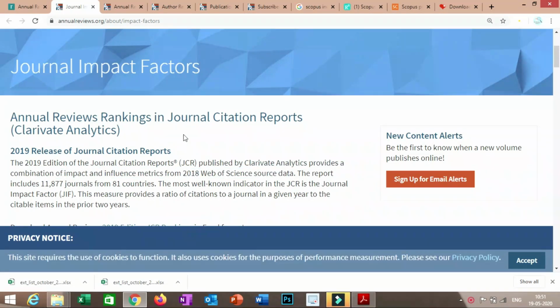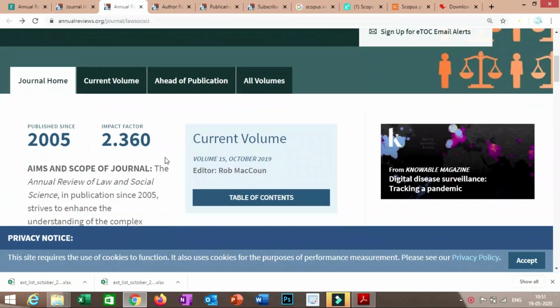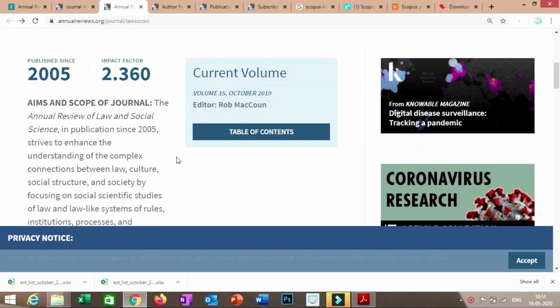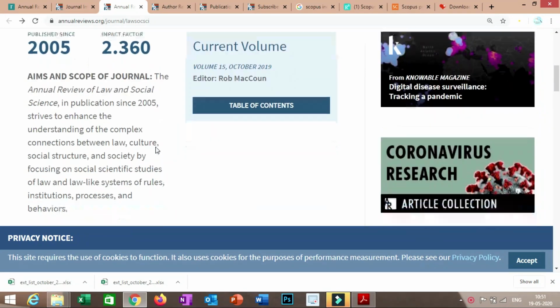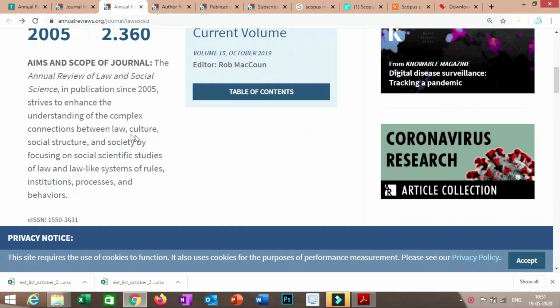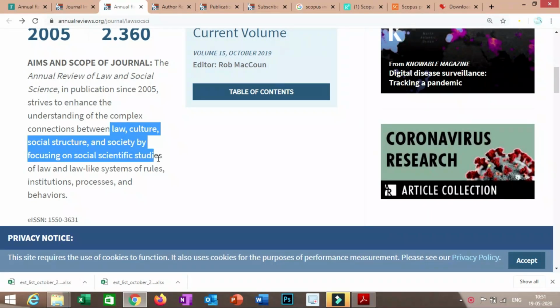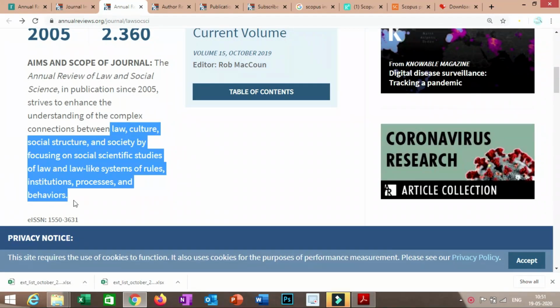We will go back to the home page of this journal. Here it is clearly mentioned which streams and sub areas the journal considers papers for publication. Here you will find law, culture, social structure and society, focusing on the social scientific study of law and law-like systems of rules, institutions, processes and behaviors. If your research falls under these categories or sub streams, then you can consider this journal for publication.